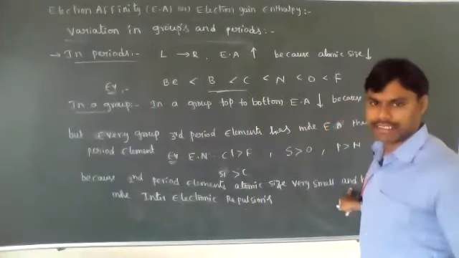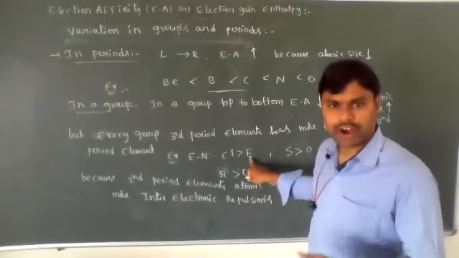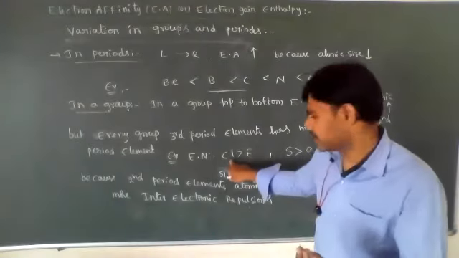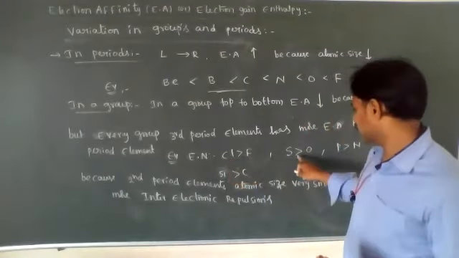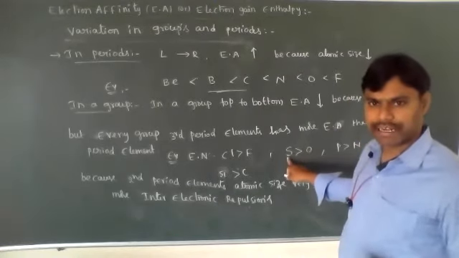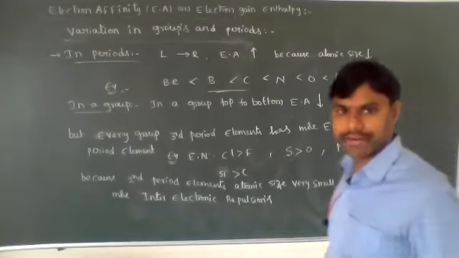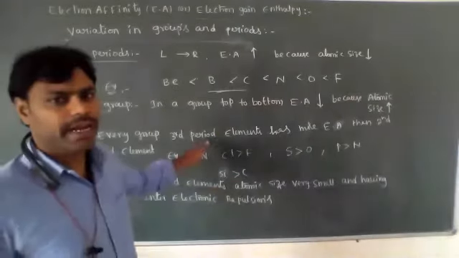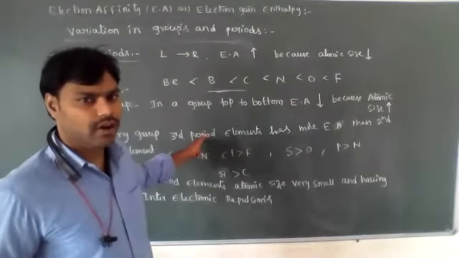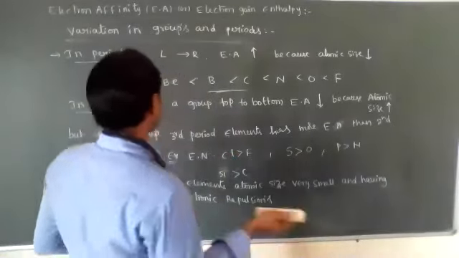Due to their small size and more interelectronic repulsions, fluorine cannot accept an electron very easily when compared to chlorine, and oxygen cannot accept an electron very easily when compared to sulfur. Same way, phosphorus and nitrogen. That's why in every group, third period elements have more electron affinity when compared to second period elements.